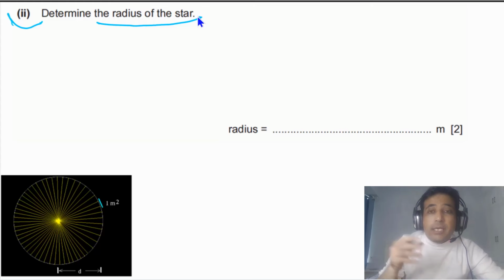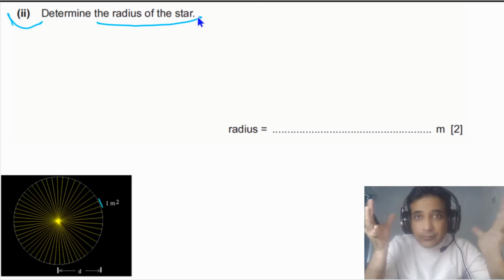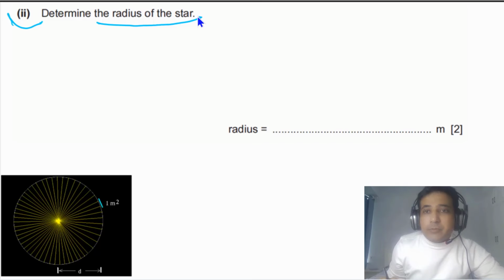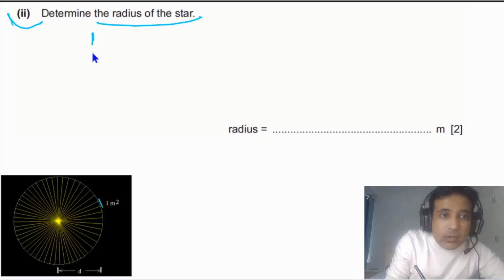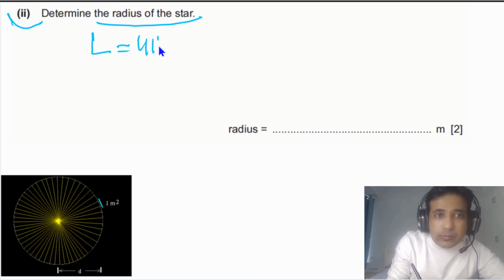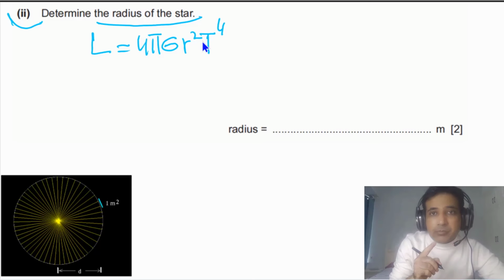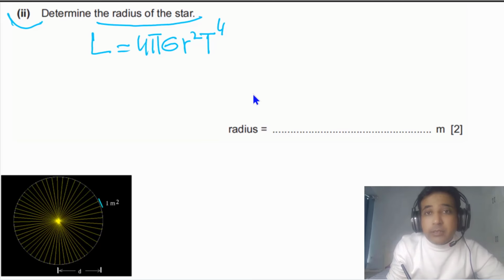So for this purpose, simply we have to use the Stefan-Boltzmann law. According to the Stefan-Boltzmann law, luminosity is equal to 4 pi sigma, this is the Stefan-Boltzmann constant, times r squared, this is the radius of the star, times T to the power of 4. And this is the thermodynamic temperature, meaning the temperature has to be in kelvins. Now simply we need to find the value of R. We can plug in values and find the value of R. Otherwise you can also rearrange this one.